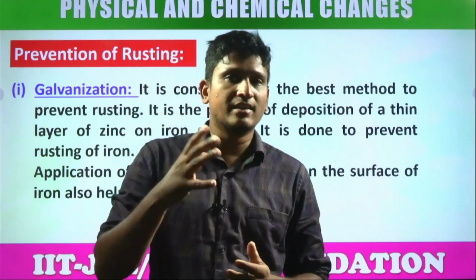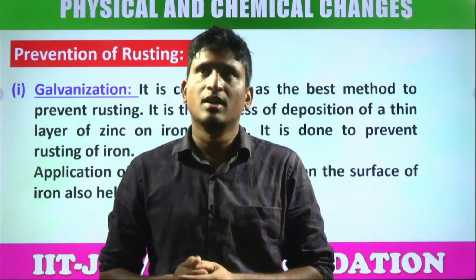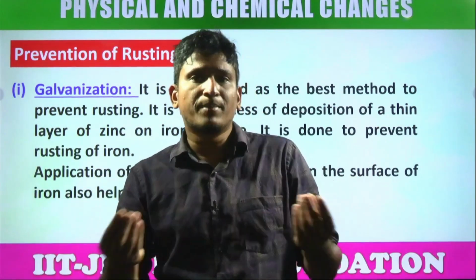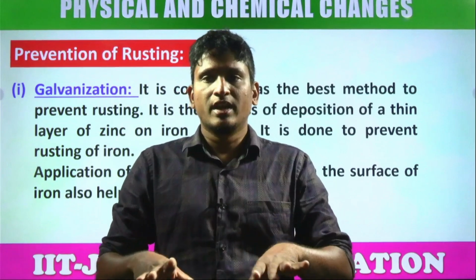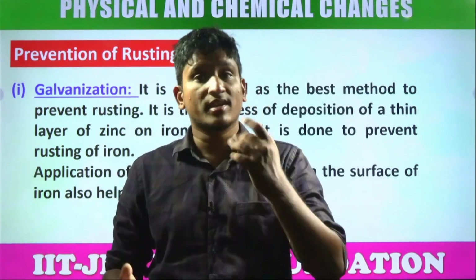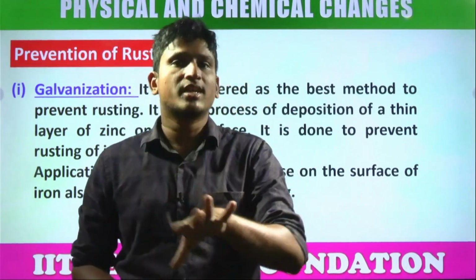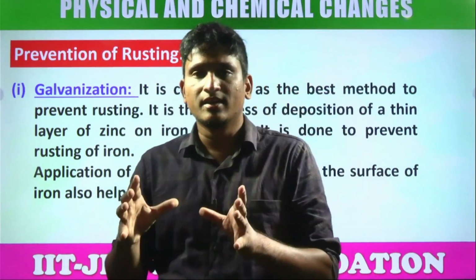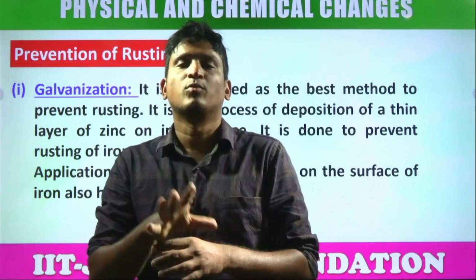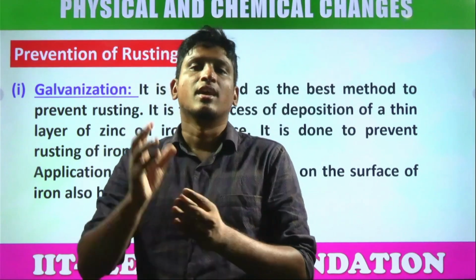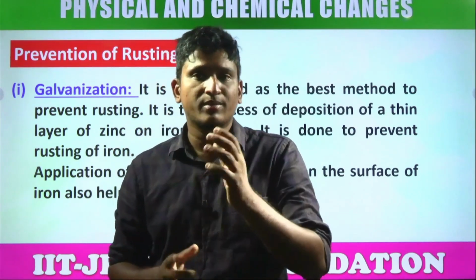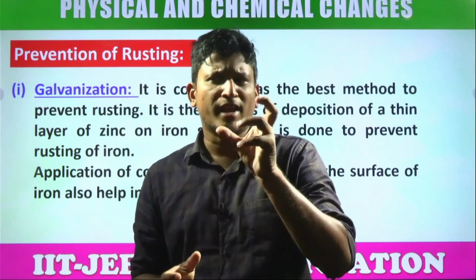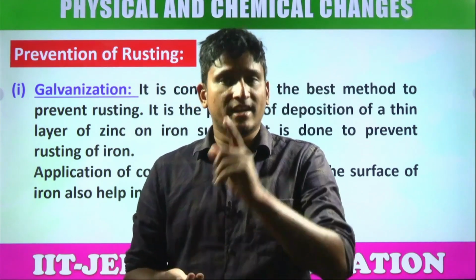Why? Painting and greasing is not a good idea, because, students, over a long time even the paint falls off. Yes or no? Even if you want to paint the whole bridge, it's not a simple thing, right? So instead of that, we have a process called galvanization. That means coating iron with another metal, mostly zinc. That is called galvanization. Have you seen the railway bridges? What is the color? Mostly a white silvery color. Yes or no? That is galvanization.